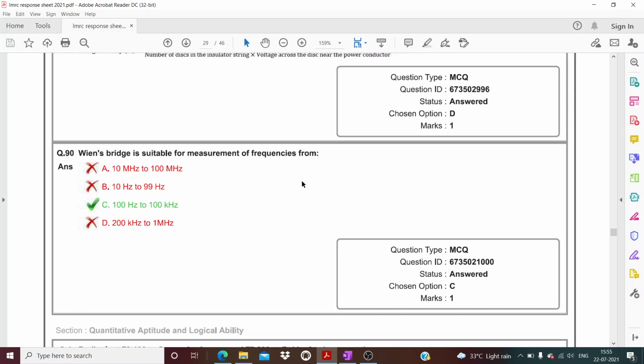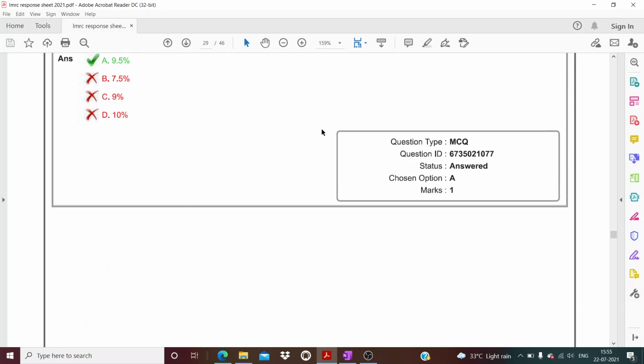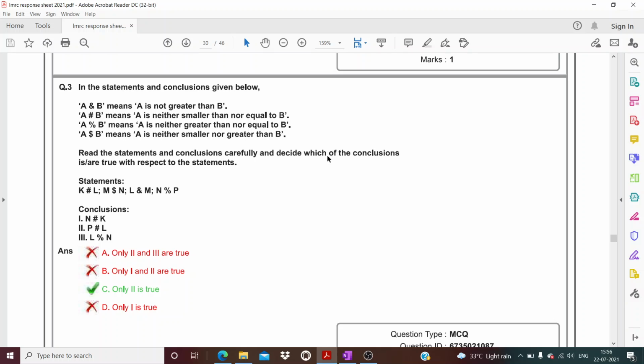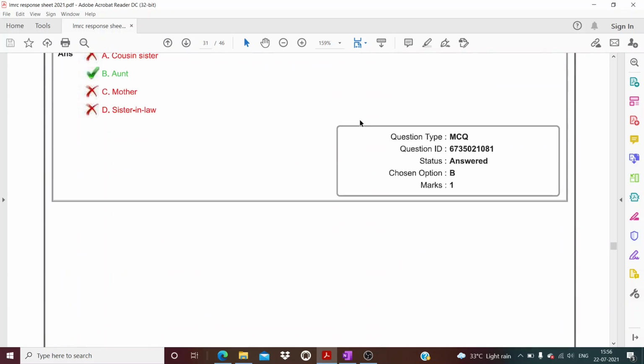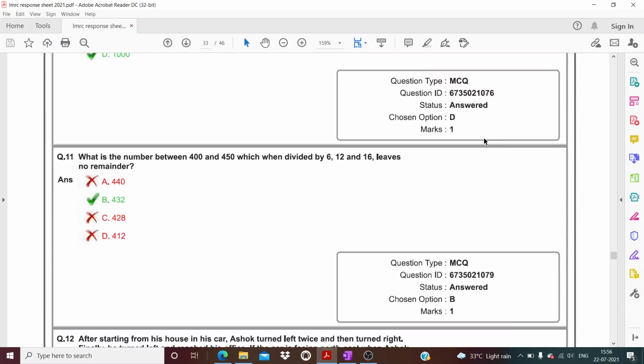Okay, so for other questions, if you people need me to explain the reasoning part also, then I can explain if you find any difficulty in these questions. Otherwise, up to technical only I will be explaining. Okay, if you need the explanation about the reasoning or aptitude part also, then I can explain that also.